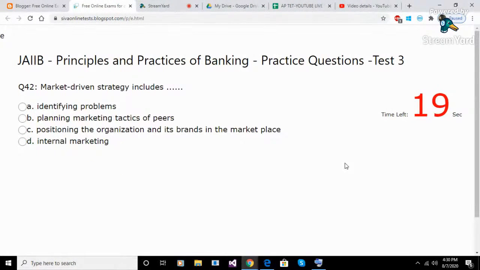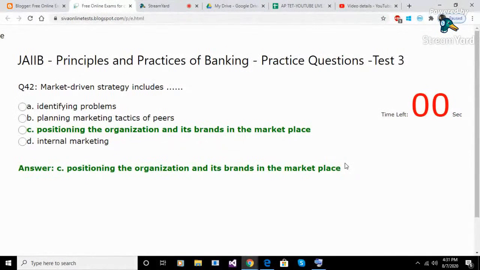Question 42. Market-driven strategy includes. Option A. Identifying problems. Option B. Planning marketing tactics of peers. Option C. Positioning the organization and its brands in the marketplace. Option D. Internal marketing. Answer C. Positioning the organization and its brands in the marketplace.